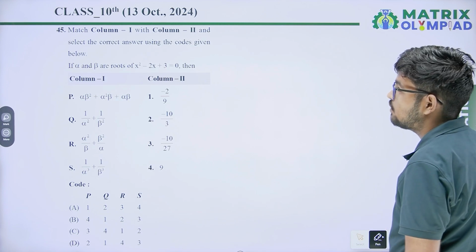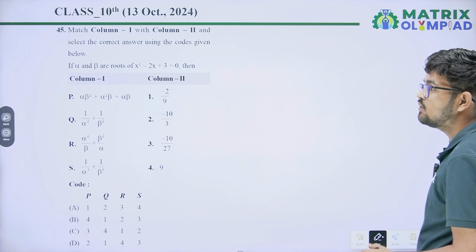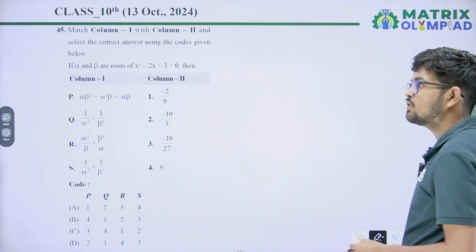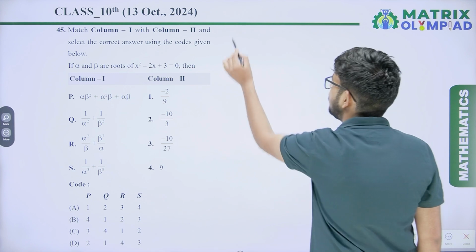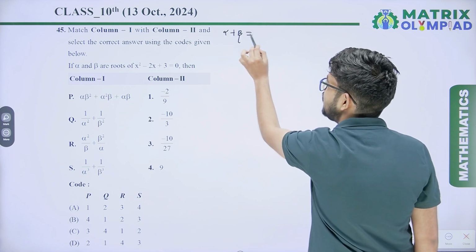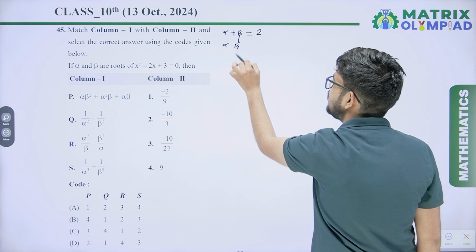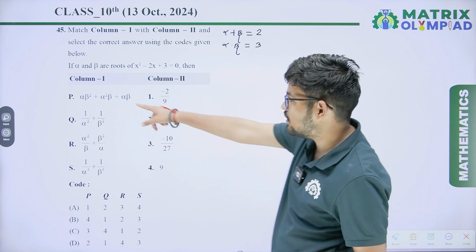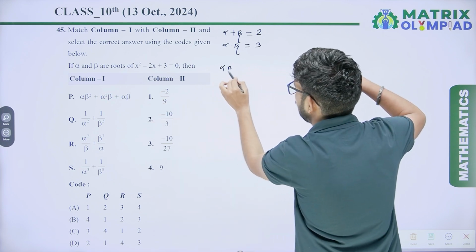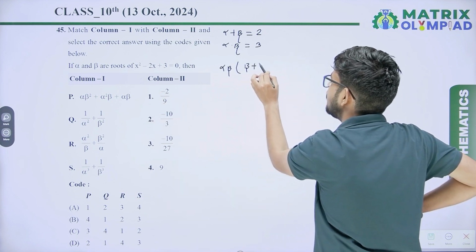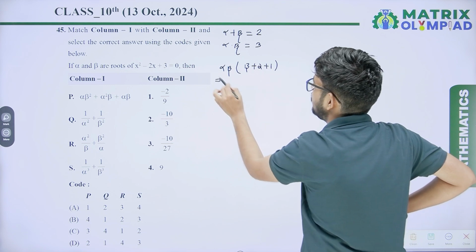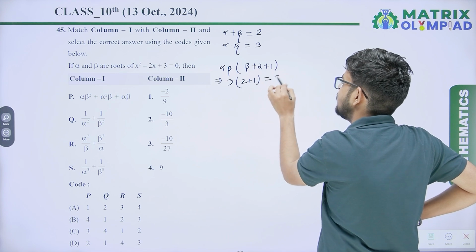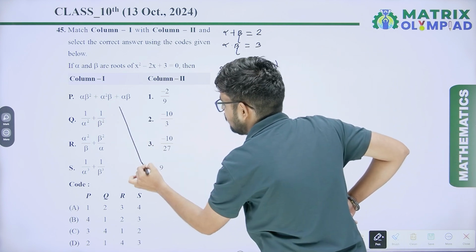Question number 45. Match column first and column second and select the correct answer using the codes given below. If alpha and beta are the roots of x square minus 2x plus 3 equals 0, then alpha plus beta equals minus b by a, that is 2, and alpha dot beta equals c by a, that is 3. First, alpha beta square plus alpha square beta plus alpha beta. Take alpha beta common and you will get beta plus alpha plus 1. So that is alpha beta 3 into alpha plus beta 2 plus 1. So you will get 9. So P's correct answer is 4, 9.